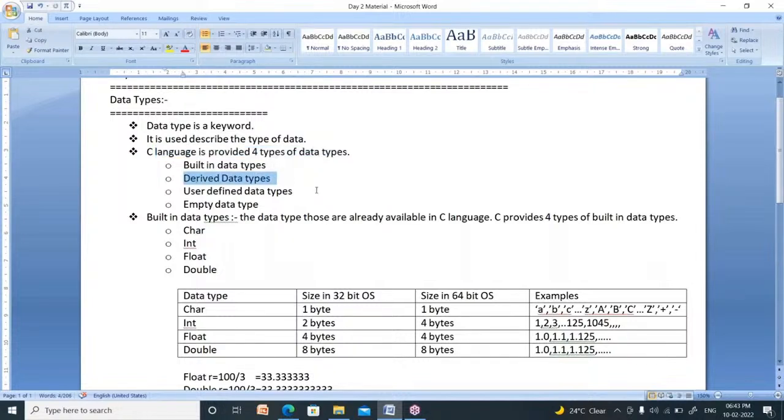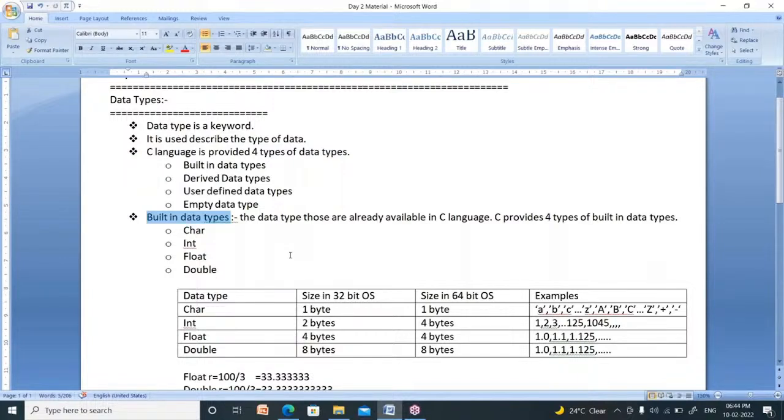Second one is derived data types. Third one is user defined data types. Fourth one is empty data type. Now, what is a built-in data type? Built-in data types means the data types that are already developed and provided in C language. Those data types are called built-in data types.